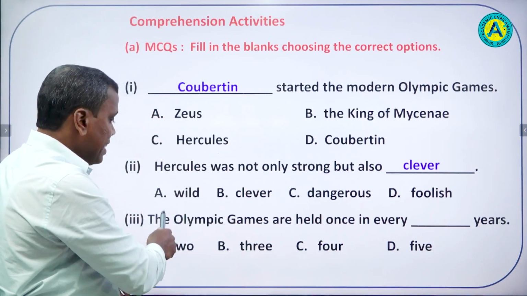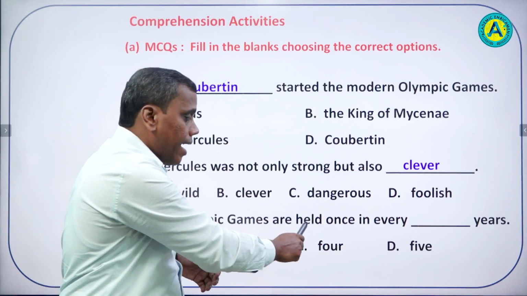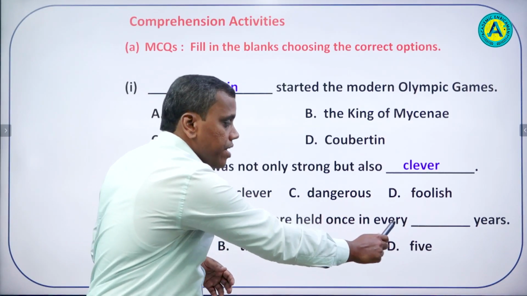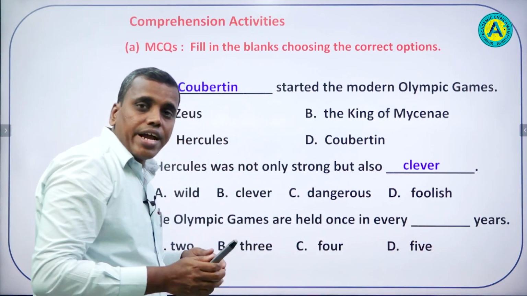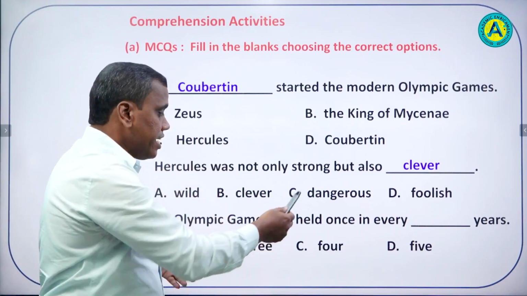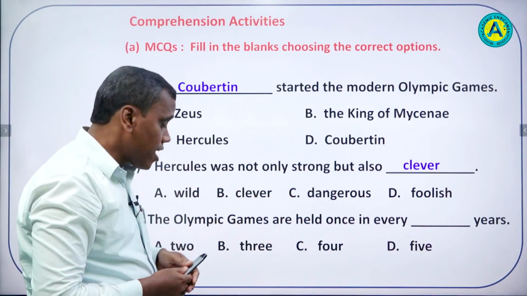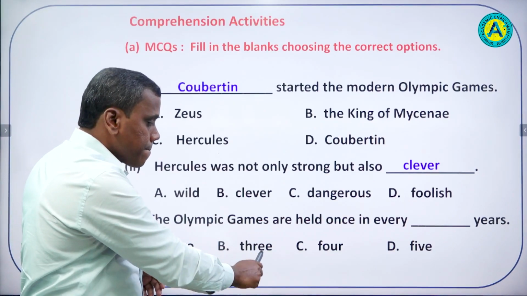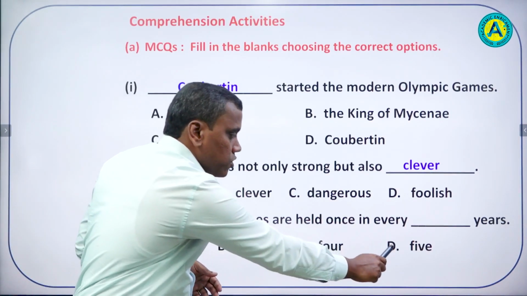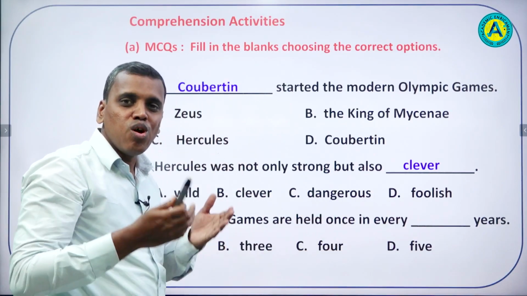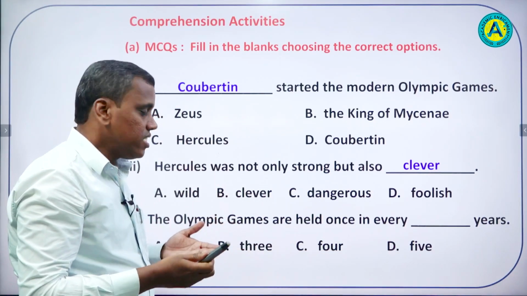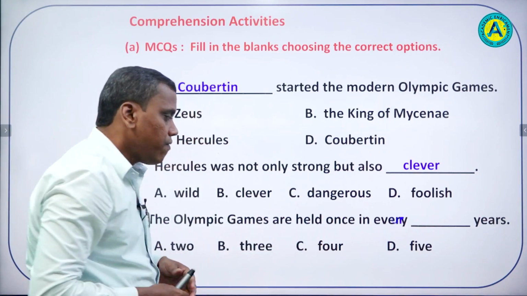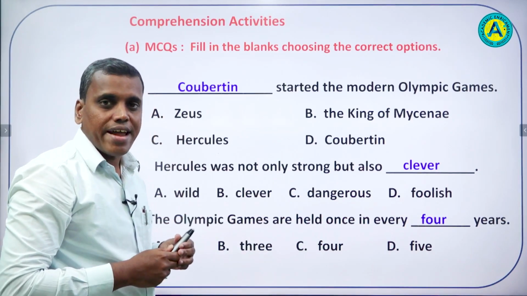Next question. The Olympic Games are held once in every dash years. At what intervals is it being held? So look at the options. Option A 2, option B 3, option C 4 and option D 5. So we all know it is done at an interval of 4 years, right?